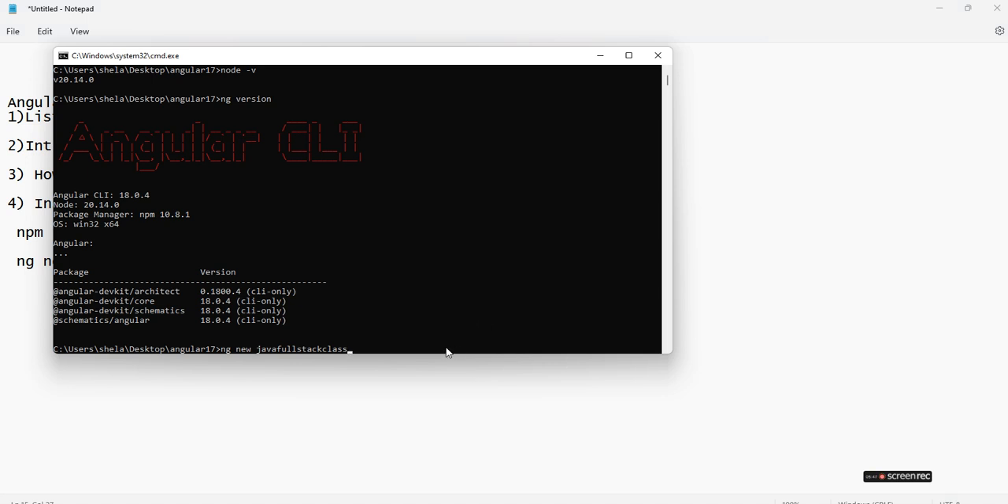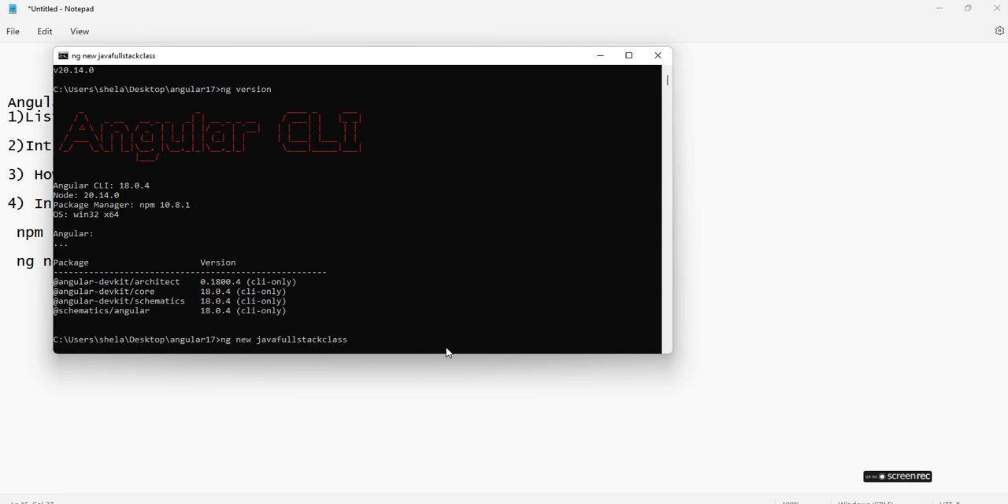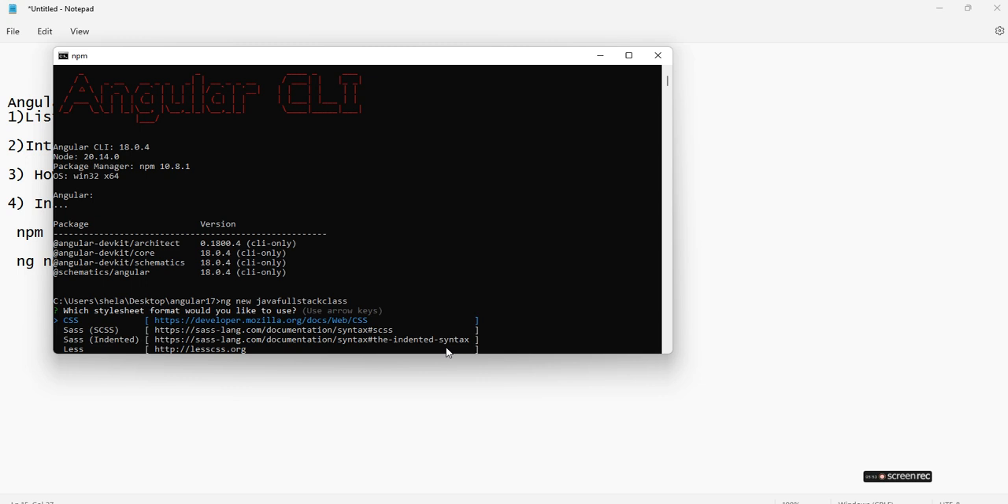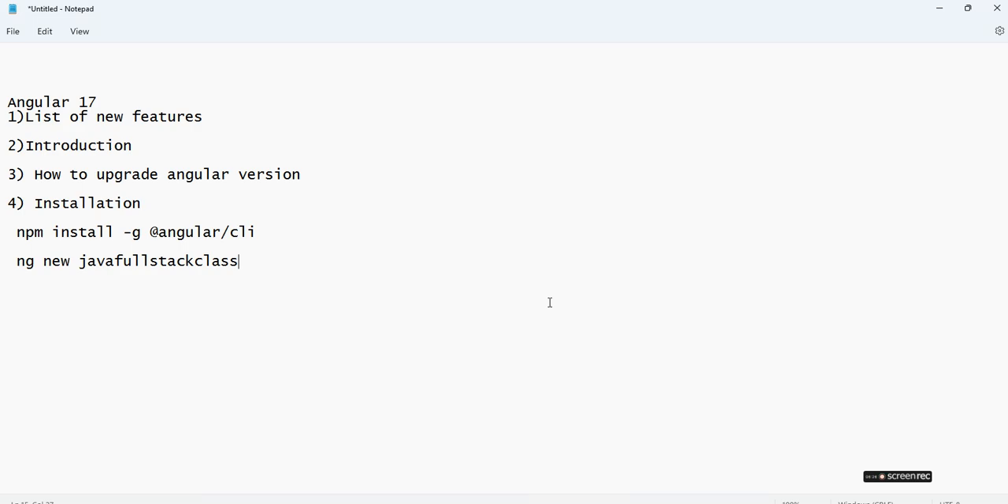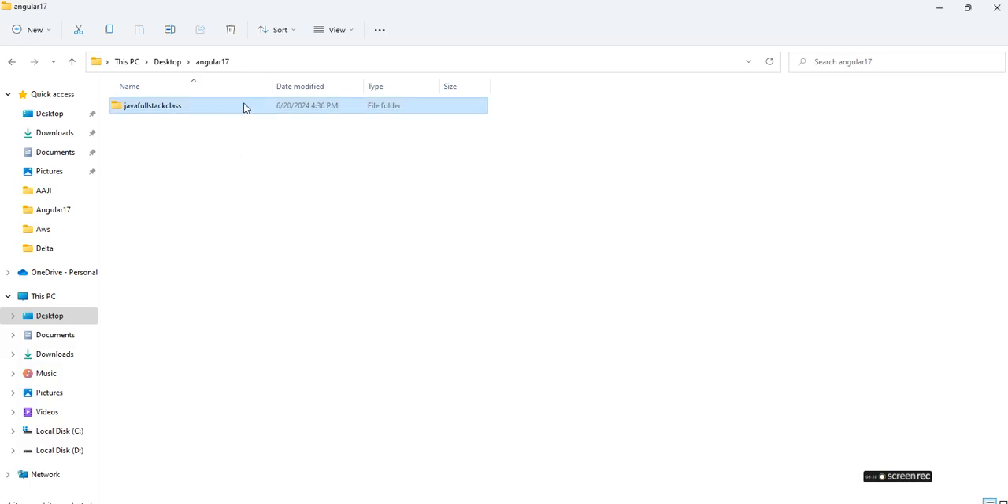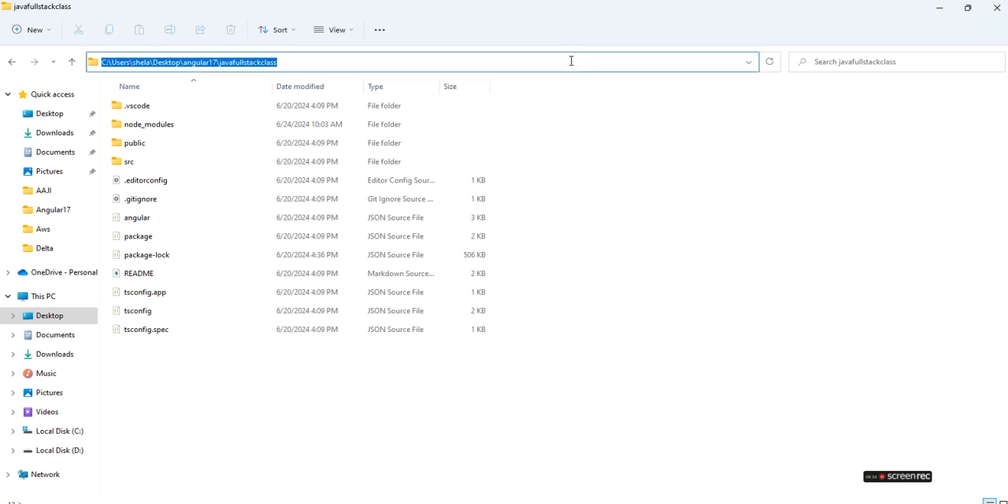Now see how to use it. Once you run ng new Java full stack class, it asks which stylesheet format: CSS, SASS, or Less. I want CSS. Do you want SSG pre-rendering? No. Now it installs the packages and adds all the dependencies. Here we have already created the Java full stack class project.